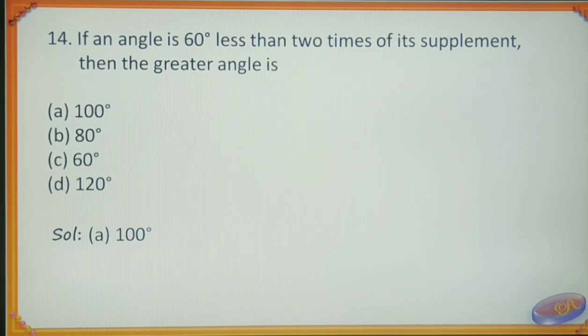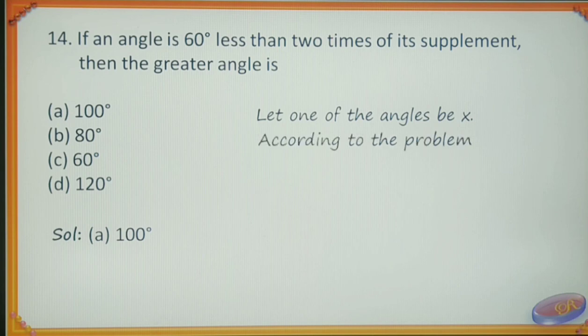Yes, let us consider one of the angles be x. Then according to the problem, x is equal to 60 degree less than 2 times of 180 degree minus x.